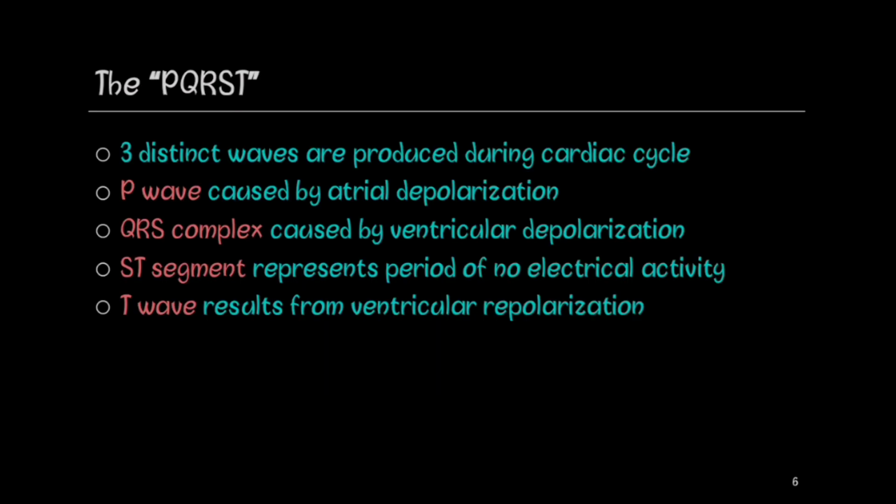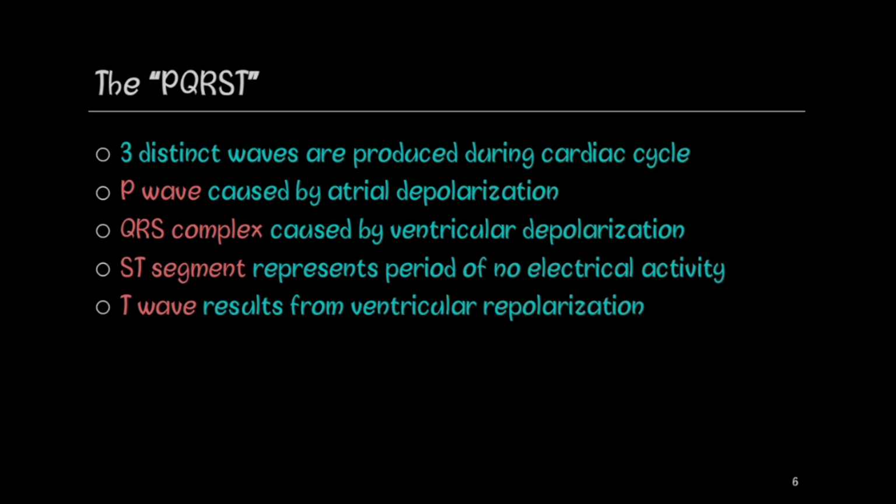Now, there is a formation of three distinct waves during the cardiac cycle, which are the PQRST. First, the P wave is caused by the atrial depolarization, that is atrial contraction. Then the QRS complex is caused by the ventricular depolarization or the ventricular contraction. Then the ST segment represents the period of no electrical activity.